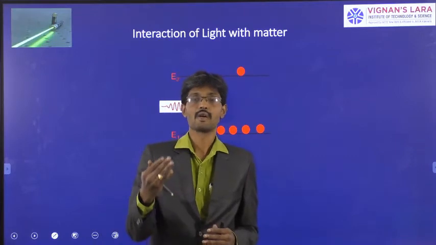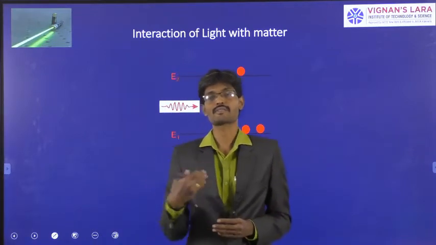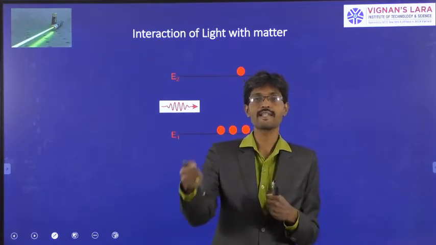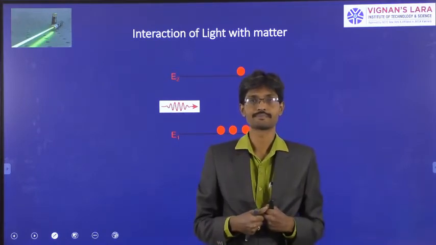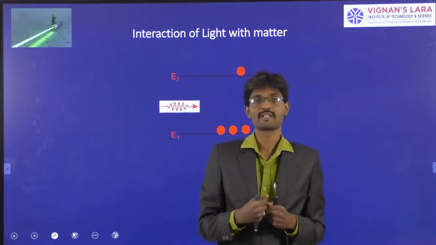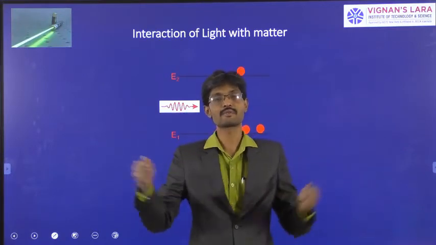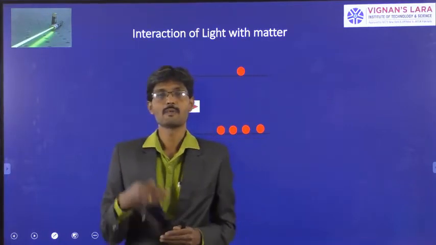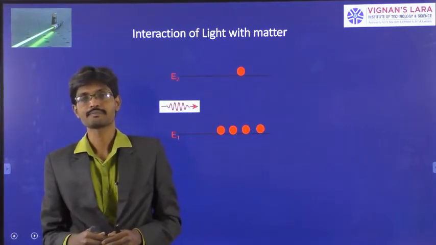Suppose you know that when light falls on a black body, what do you understand? The black body absorbs light. So that is, the light is interacting with the matter. In some cases, when light falls on the surface, it reflects from the surface. That means it scatters into different directions. So these are the two phenomena that can happen when the light interacts with the matter.